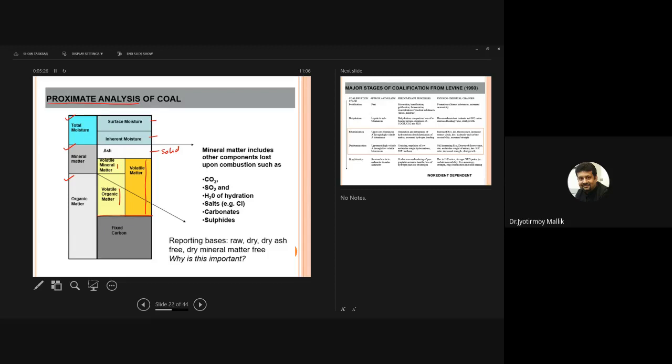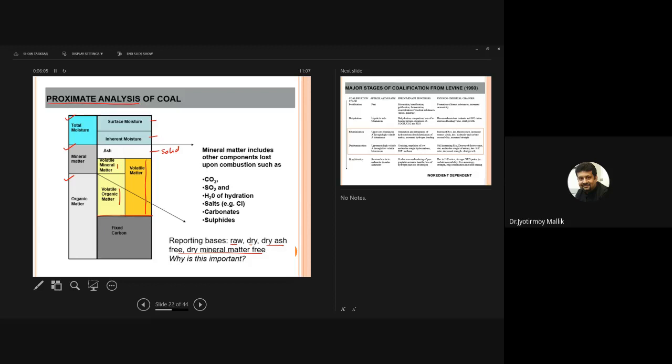Yeah, there are several steps given in the book, where they say how to calculate total moisture, how to calculate mineral matter, how to calculate the fixed carbon, and then you can report the specification of coal on a raw, dry ash free, or dry mineral matter free basis. Okay, which we also briefly touched on in the previous lecture. So you must read about the proximate analysis.